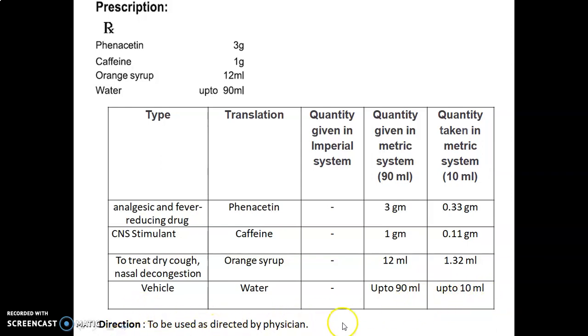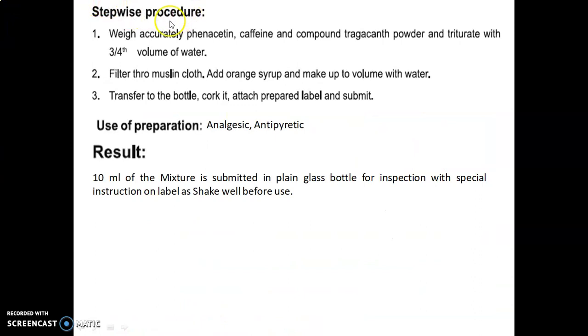Direction: to be used as directed by the physician. Stepwise procedure: weigh accurately phenacetin, caffeine and compound tragacanth powder and triturate with 3/4 volume of water. Filter through muslin cloth. Add the orange syrup and make up to volume with the remaining water. Transfer to the bottle. Cork it, attach the prepared label and submit it. Use of preparation: analgesic, antipyretic.